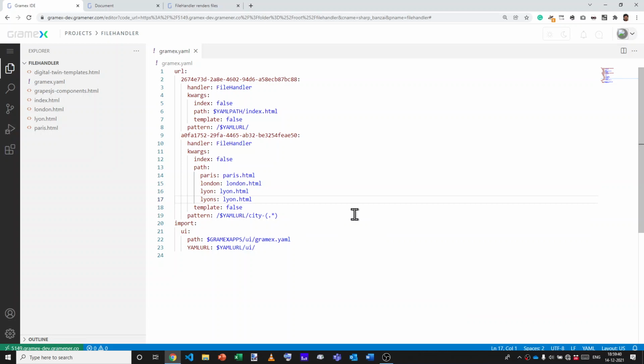So we could say, look, if it's Lyons, map it to Lyon. Otherwise, map it to the same file. The way we do that is similar to how we had expressions earlier. We put it in quotes because otherwise YAML configurations will go for a toss. You can say dot star, that is anything, will map to.